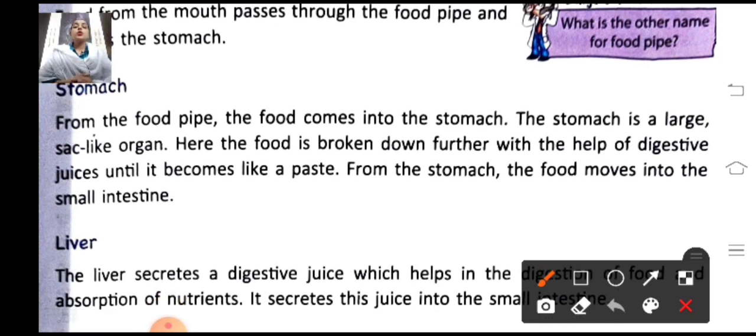Okay, so today we have completed till the stomach. We will read about the liver and other organs of the digestive system tomorrow.